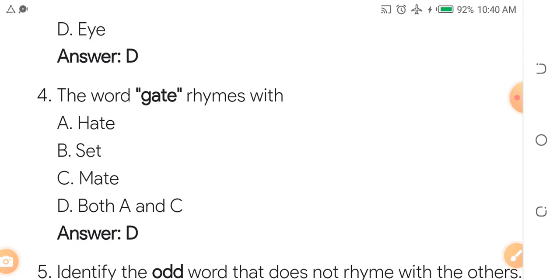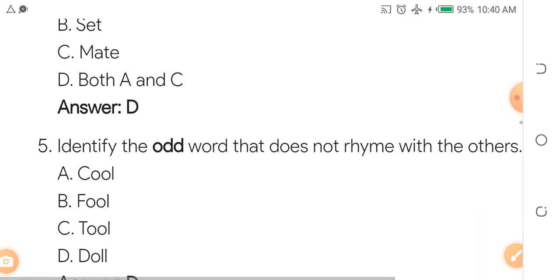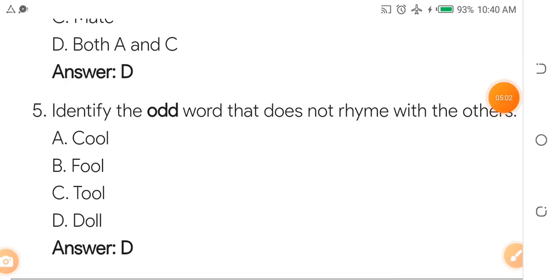The word gate rhymes with what? A. Hate. B. Set. C. Mate. D. Both A and C. The answer is it rhymes with hate and mate. So it is both A and C. The answer is D. Are you still with me? Are you still following?